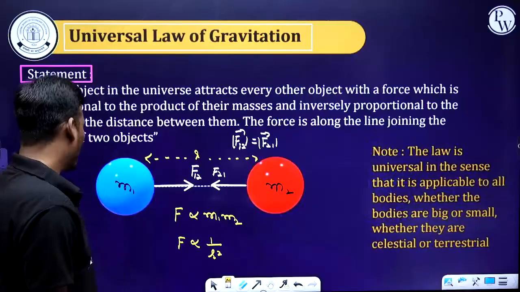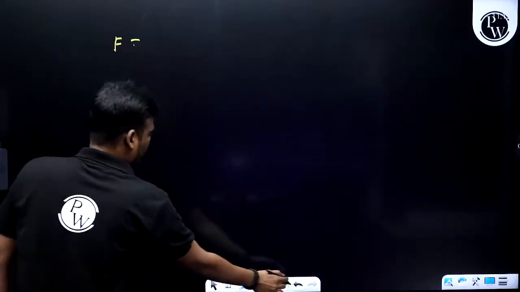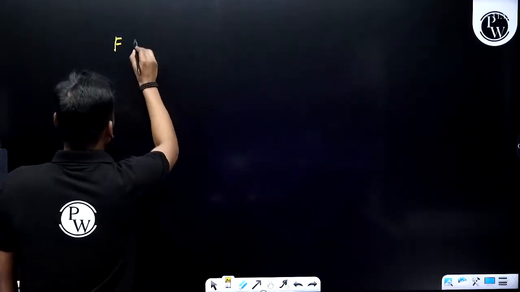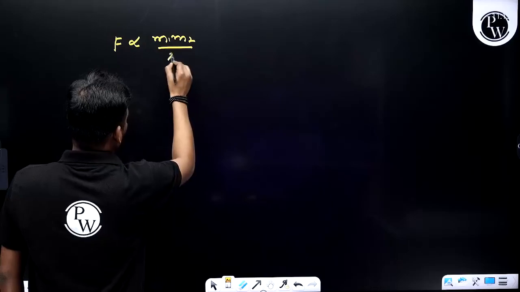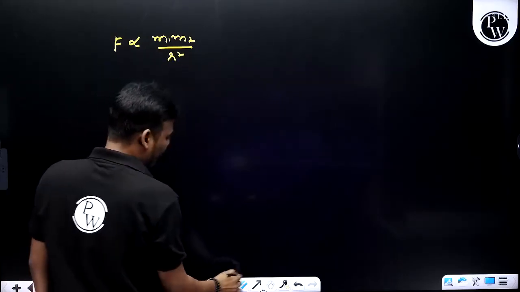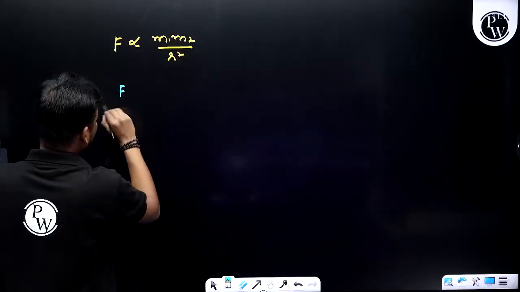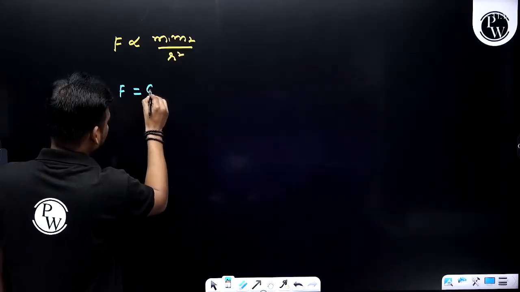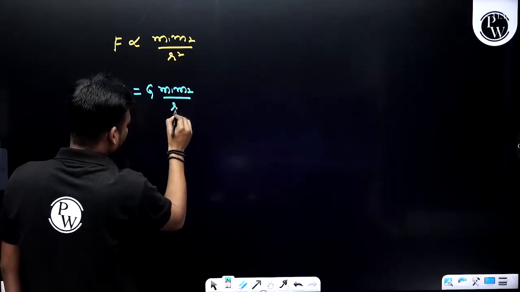Fine. Now, what I have to do is combine them. The product of two masses is inversely proportional to the square of the distance. I want to eliminate this proportionality, so what I can do is consider a proportionality constant, that is G. F equals G m1 m2 divided by r square.